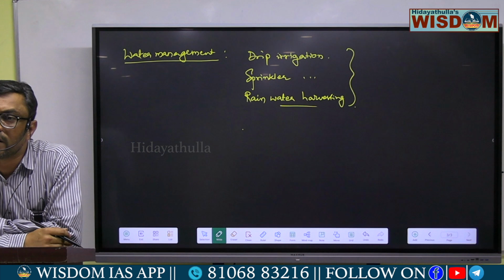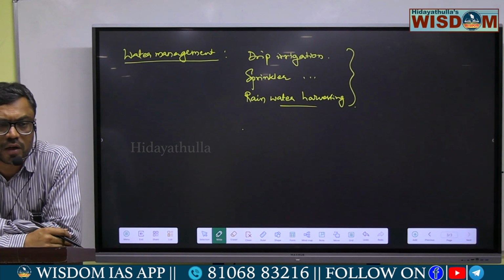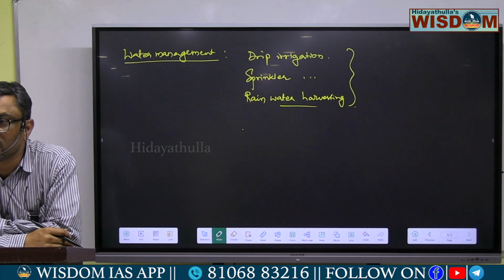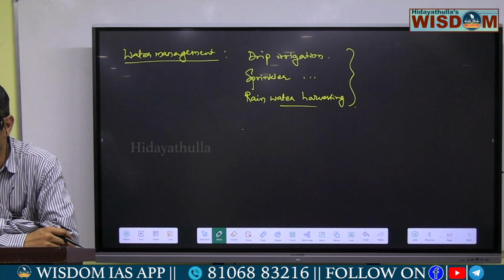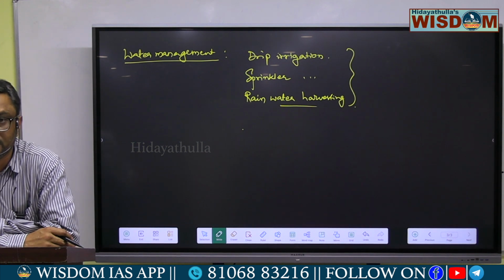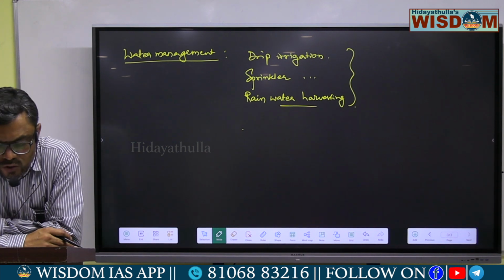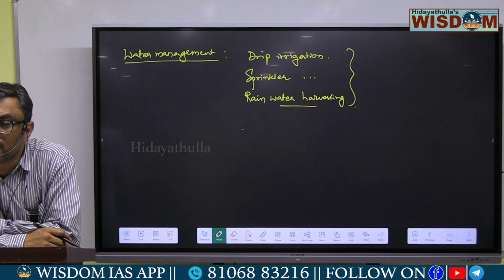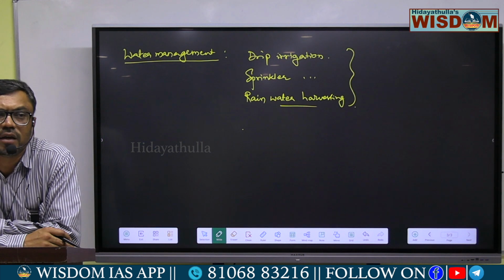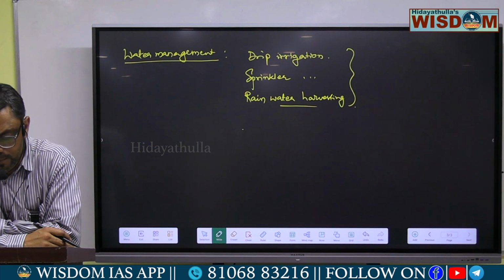So with the advent of these technologies, these methods of water conservation are possible. Like drip irrigation, sprinkler irrigation, rainwater harvesting methods have been developed. Thereby we can conserve the water. And also livestock monitoring. The technology has played a very important role in monitoring the livestock or dairy farms.